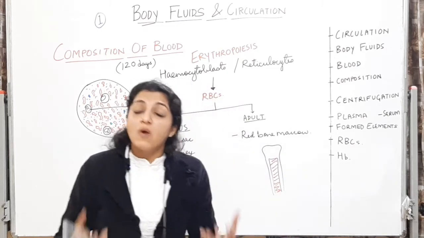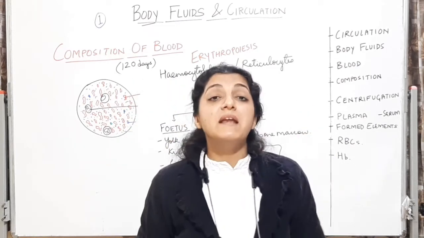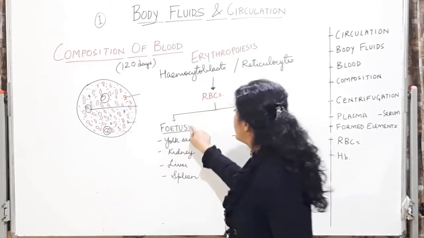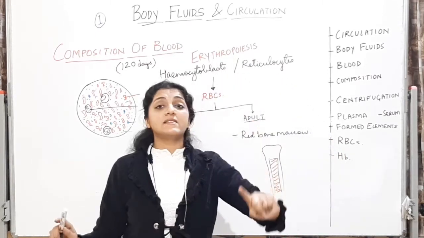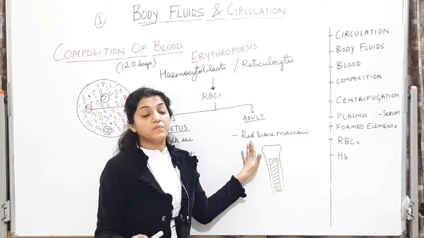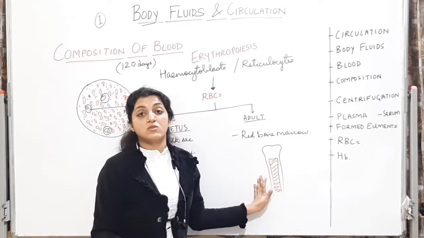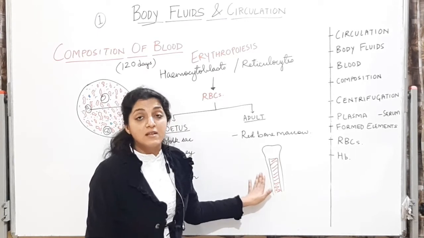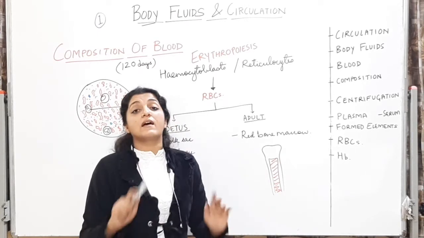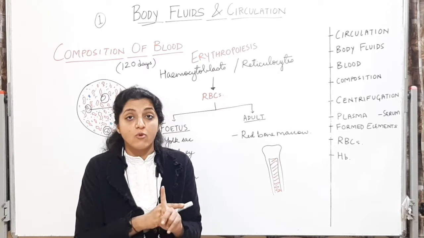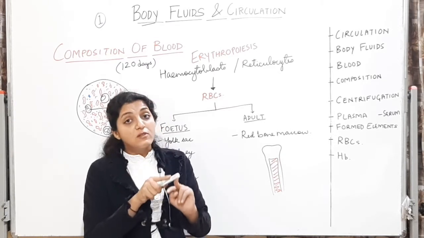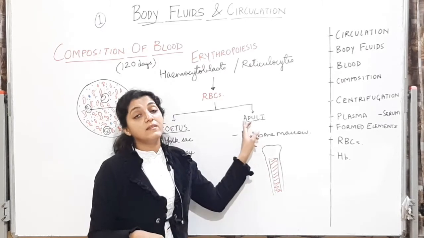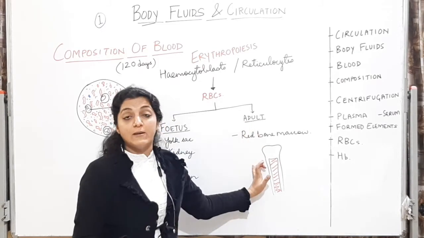Now, where does this formation take place? In this complete human body, ये formation कहाँ पे होता है? So there are two sides. In the fetus, adults में आपको एक ही site याद रखनी है, which is the red bone marrow, which is the marrow cavity in the long bones. So यहाँ पे होता है formation of red blood cells, that is erythropoiesis. MCQ आता है formation of red blood cells is erythropoiesis. The site of formation of red blood cells is the red bone marrow in the adults or the bone marrow cavity.